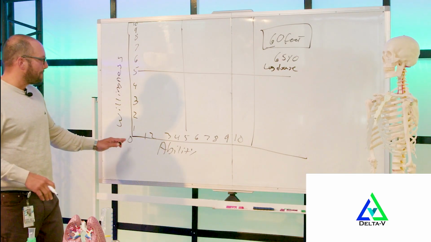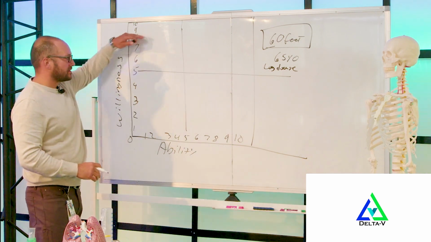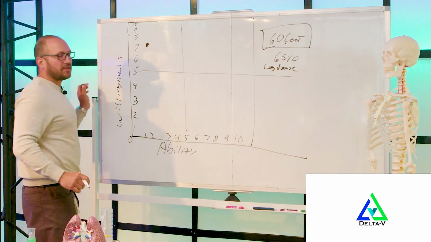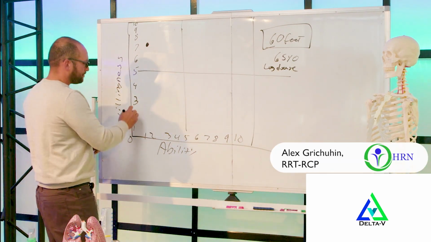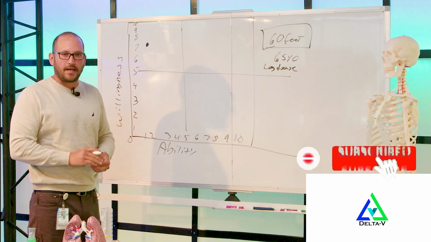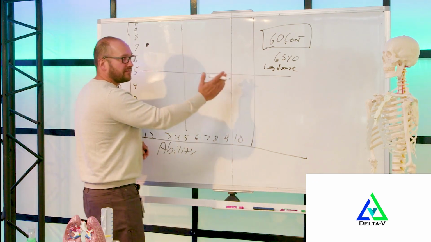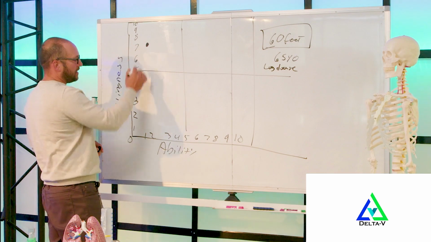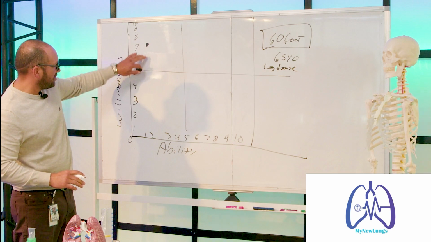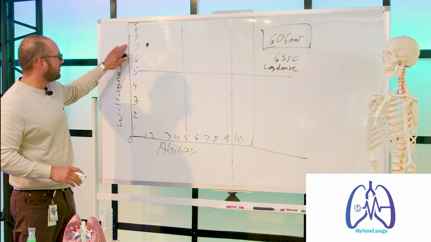This person's ability might not be very high. Their willingness might be up here, like they're willing to give it the best shot they can. This is something we commonly see in pulmonary rehab, where somebody's willingness to try to do whatever they can is there, but their ability isn't very far. What we need to do is get that person where their current ability is only maybe a 2, but their willingness is 7, a solid 7.